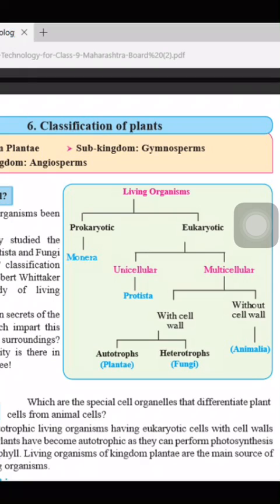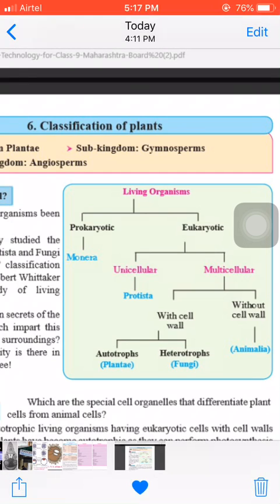You will say organisms which look green in color are plants and organisms which are not green in color are animals.